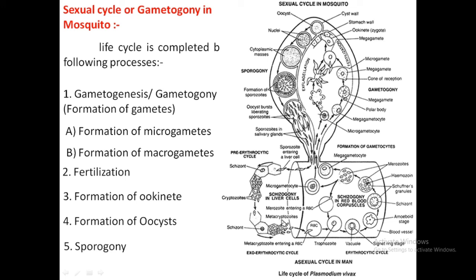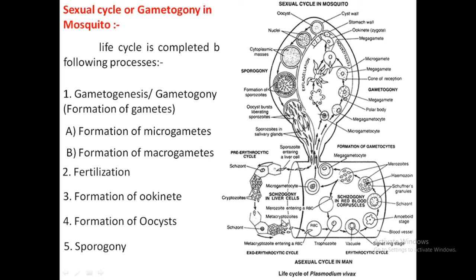In the microgamete, flagellation occurs and it develops into the male gamete. In the case of the megagamete or macrogamete, nuclear reorganization occurs and it develops into the female gamete. For fertilization, the sperm enters the female gamete through a particular portion called the cone of reception. Then the zygote is developed. The zygote becomes vermiform, called the ookinete, and the ookinete enters the stomach wall.